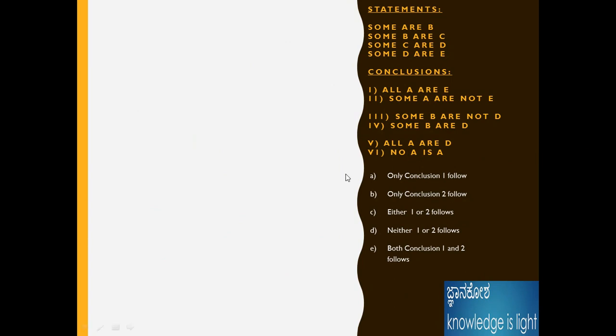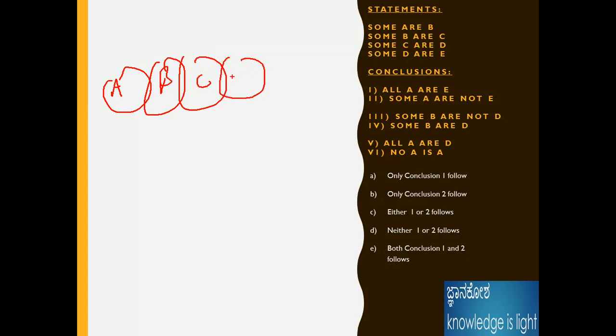This is also the same type of problem. Some A are B, some B are C, some C are D, some D are E. Here also the subject and predicates are the same, and all or no is coming, then either one or two statement is correct.